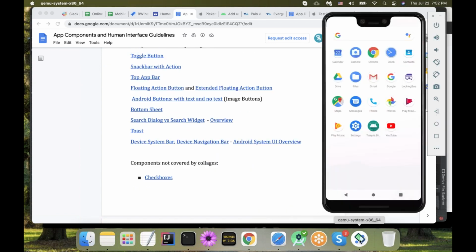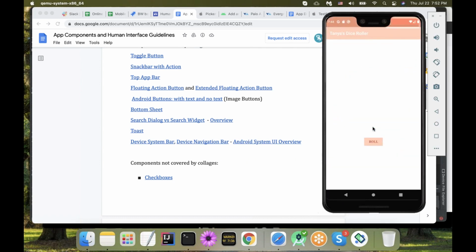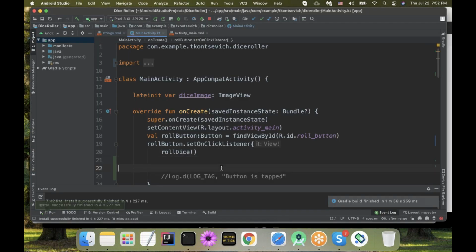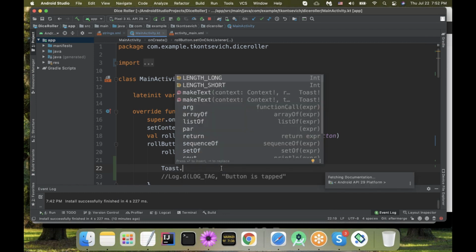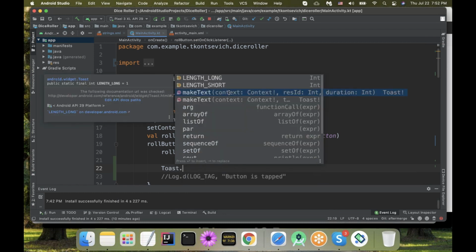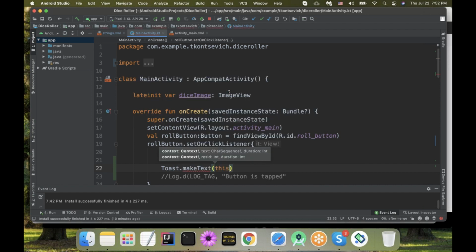Well, let me quickly, since I promised, go to the Dice Roller app. So currently, in Dice Roller, I'm tapping the roll button, and it rolled the dice. Cool. I want to add a toast message. How would I do it? I'm a developer, so I would go ahead and create an instance of the class Toast. I'm going to say Toast, and I'm going to ask my toast to make some text, context this, and help me with the text.